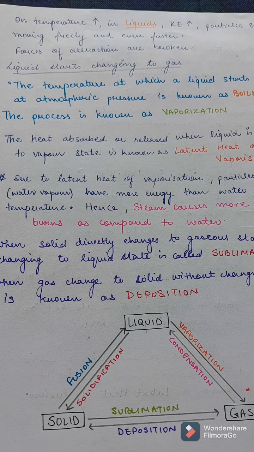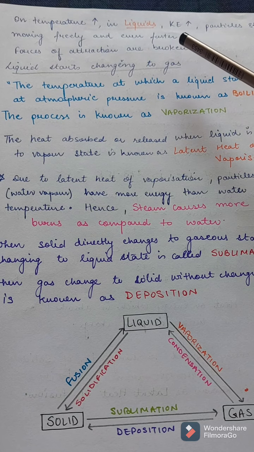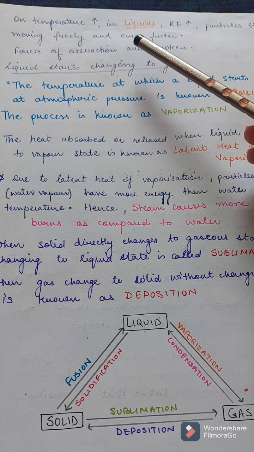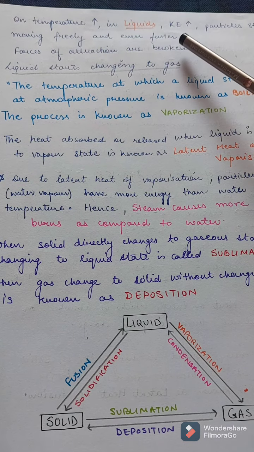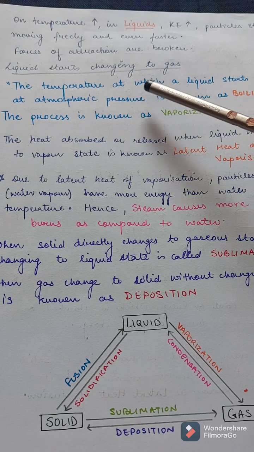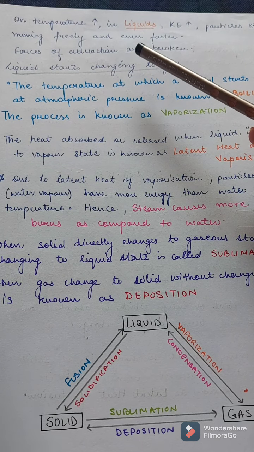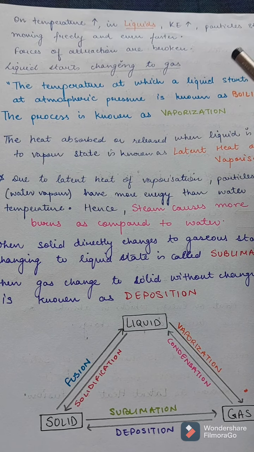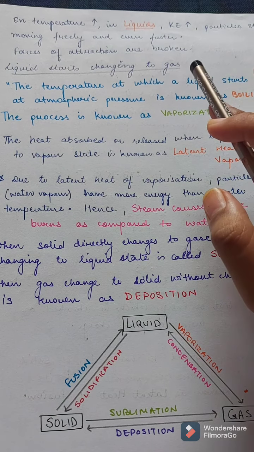Now let us see the case of liquids. As in solids, similarly, when we raise the temperature of liquids, the kinetic energy of the particles will increase and they will move freely and even faster, because the particles of liquid are already moving freely due to the presence of interparticle spaces and are somewhat loosely packed.